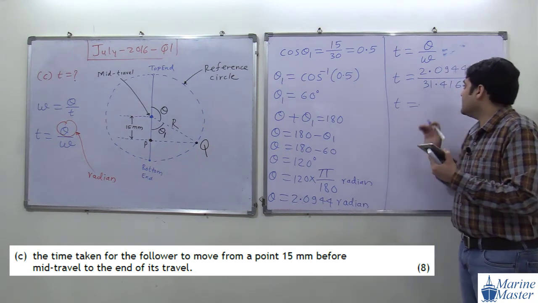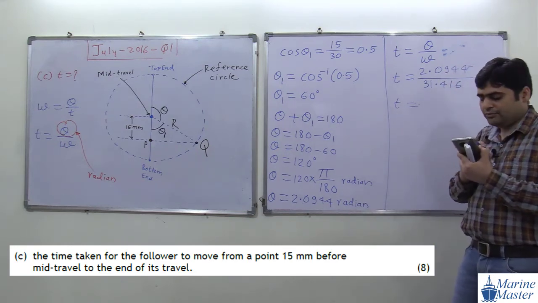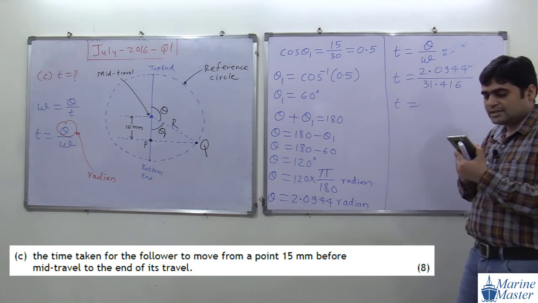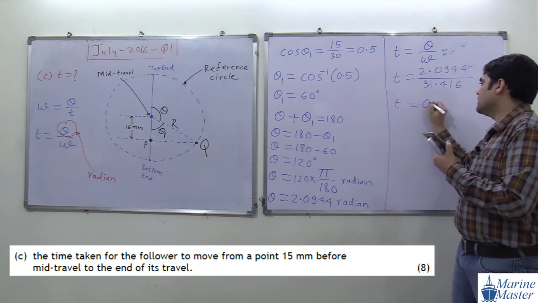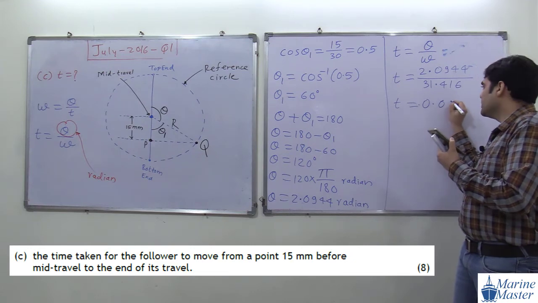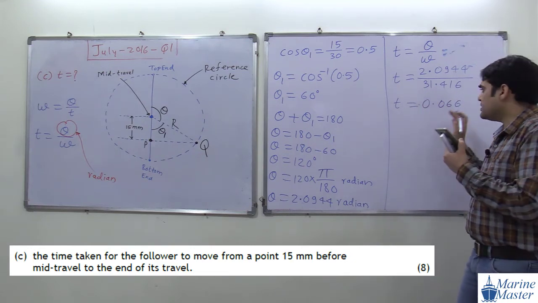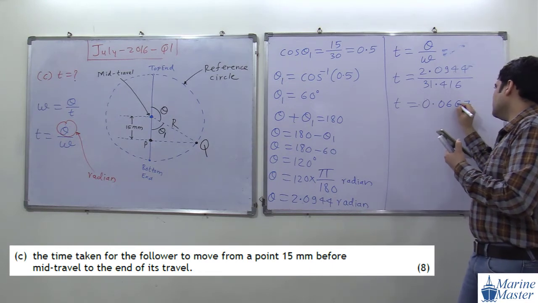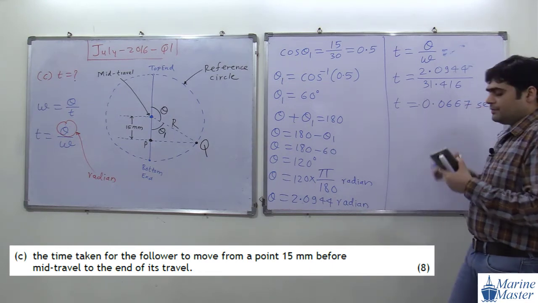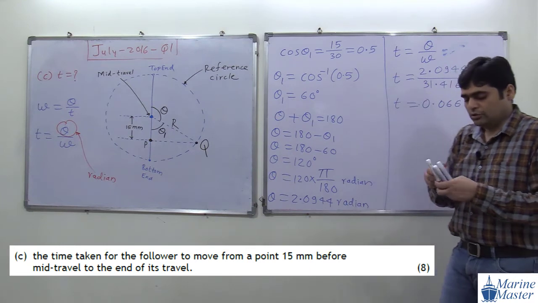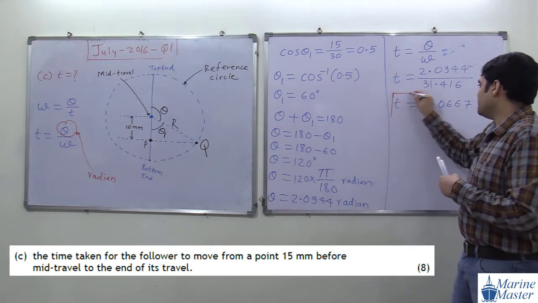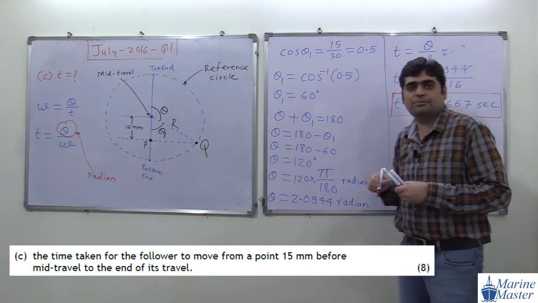2.0944 divided by 31.416. And how much value are we getting for time? 0.0667. So in this way we got the value for the time. Very simple discussion, not that difficult.